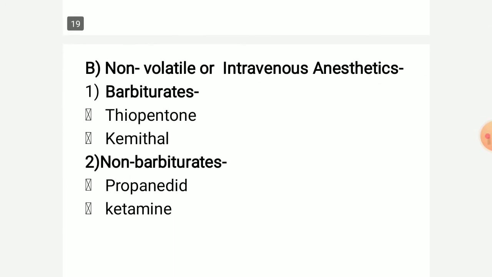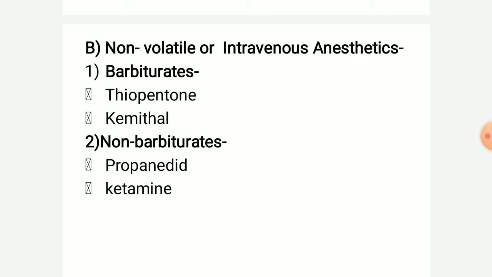Then the next class is non-volatile intravenous anesthetics. It also includes two classes, barbiturates and non-barbiturates. The barbiturates include examples thiopentone and methohexitone, and non-barbiturates are propanidid and ketamine. So these two groups are sedative in nature and non-volatile, and are administered by the intravenous route. So these are called intravenous anesthetics.